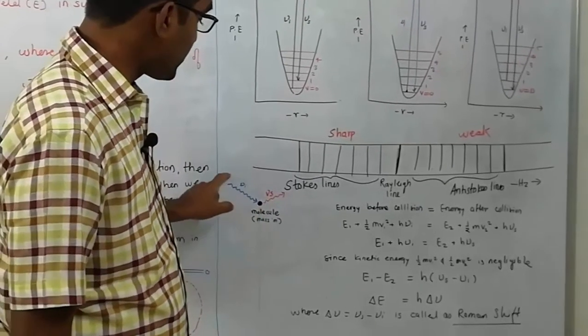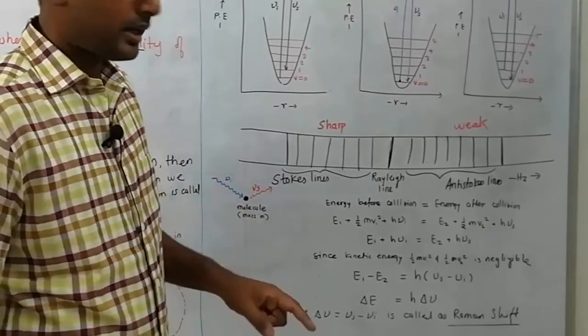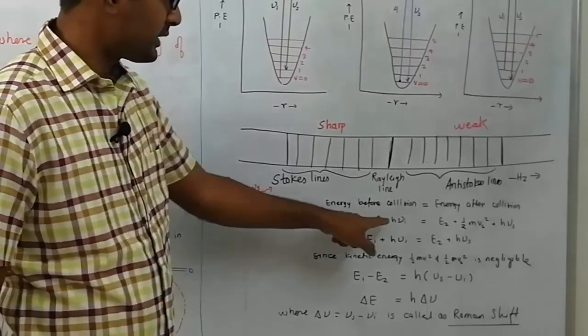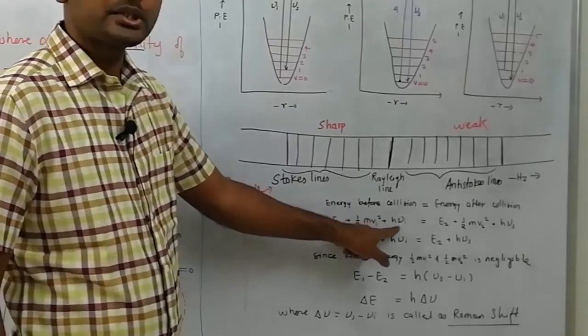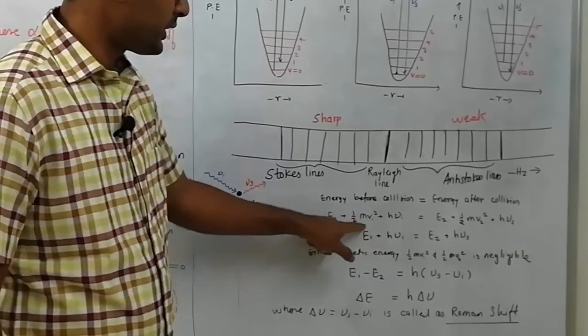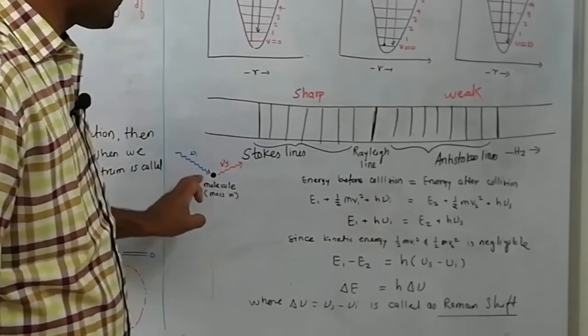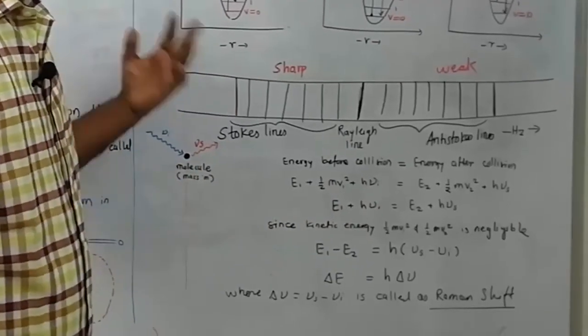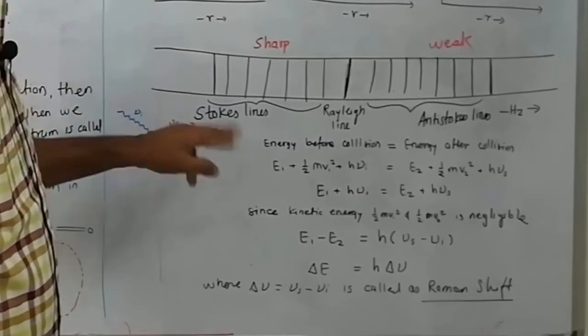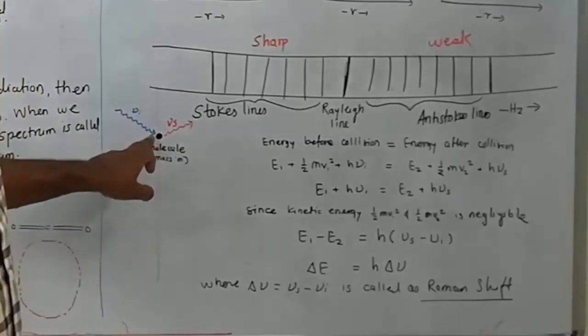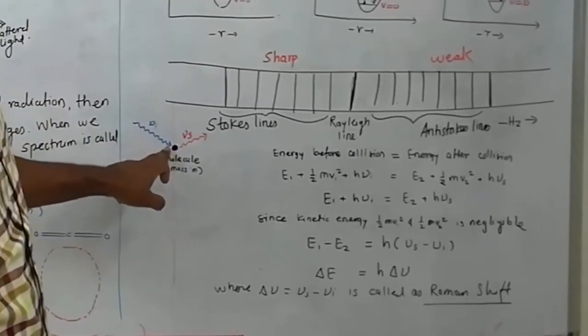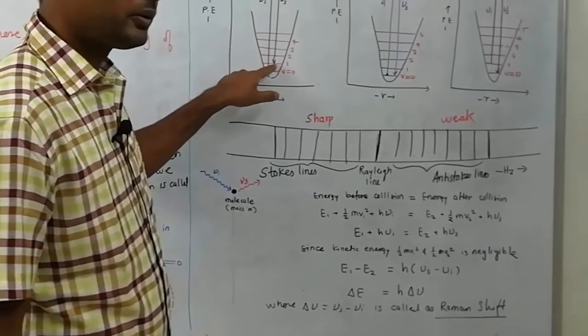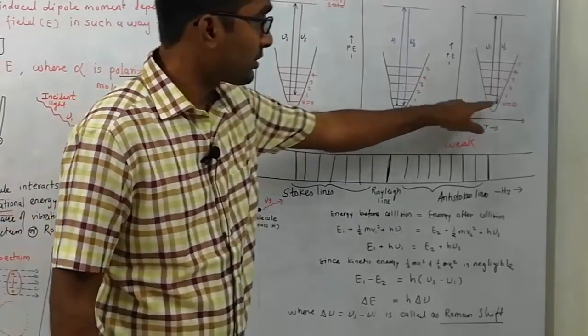When this molecule interacts with a photon of light, it absorbs the energy, given as E equal to h mu I. So this is the total energy of the molecule after interaction with the external photon. Then after interaction, the energy level of the molecule will change, and the molecule will go into another energy level state, either this state or this state.